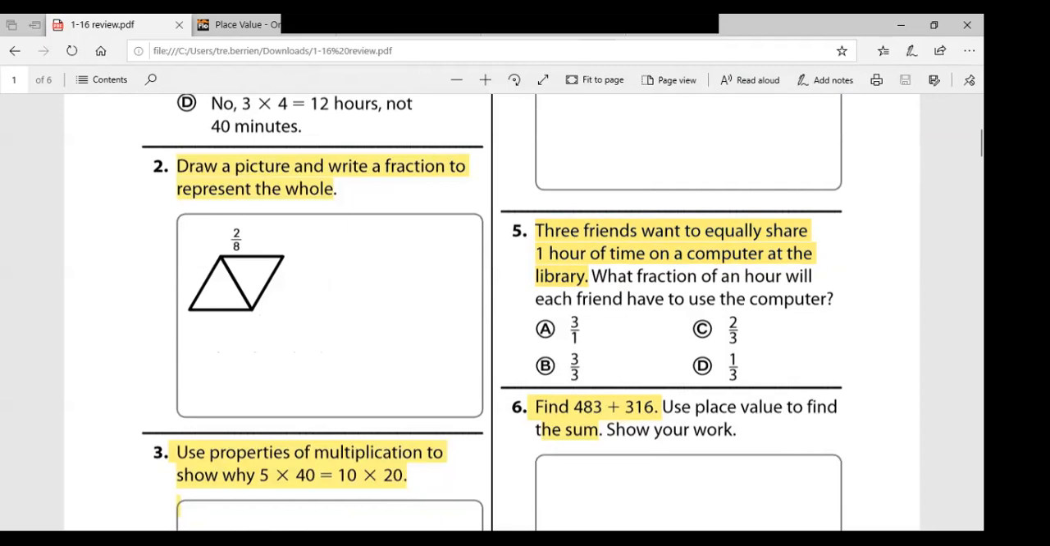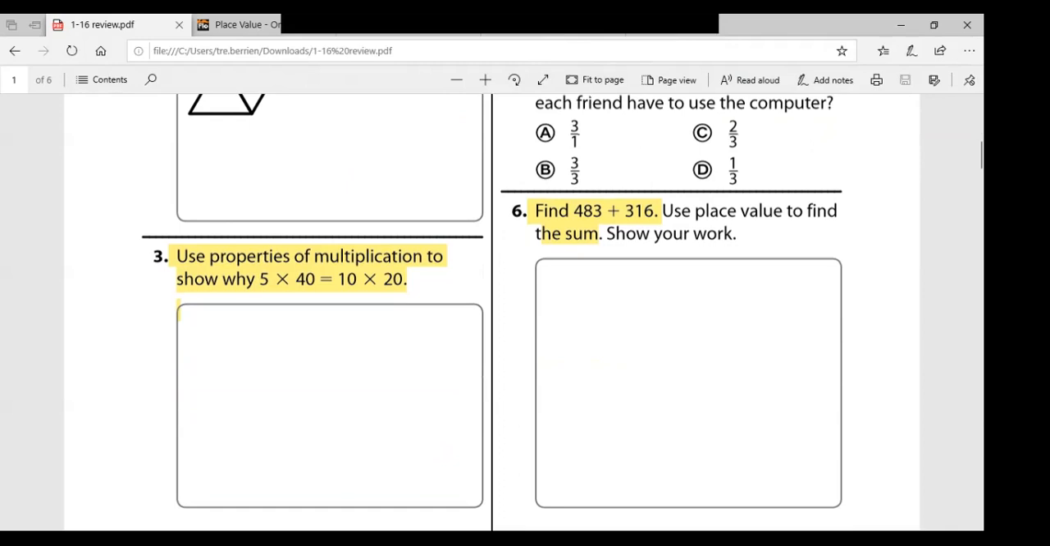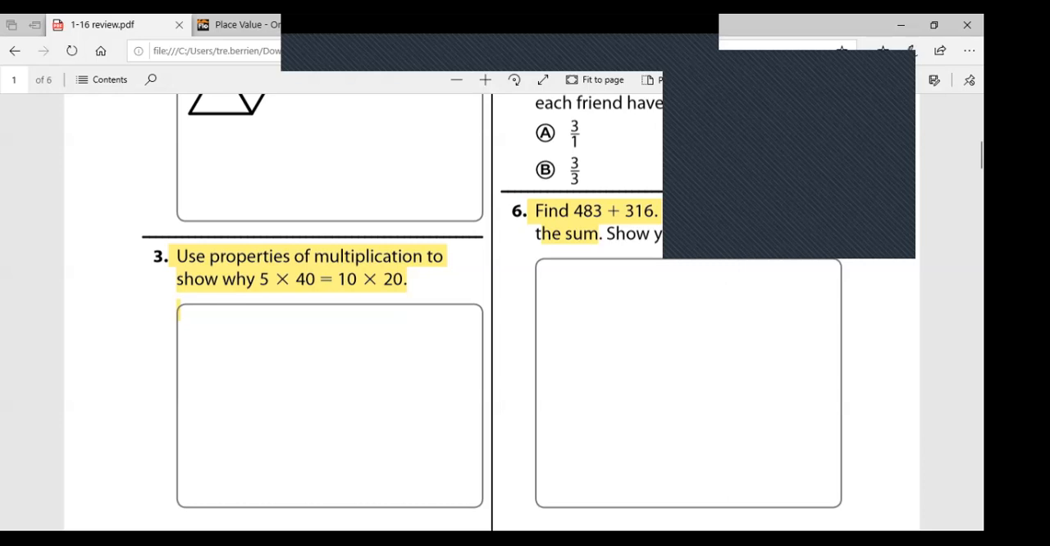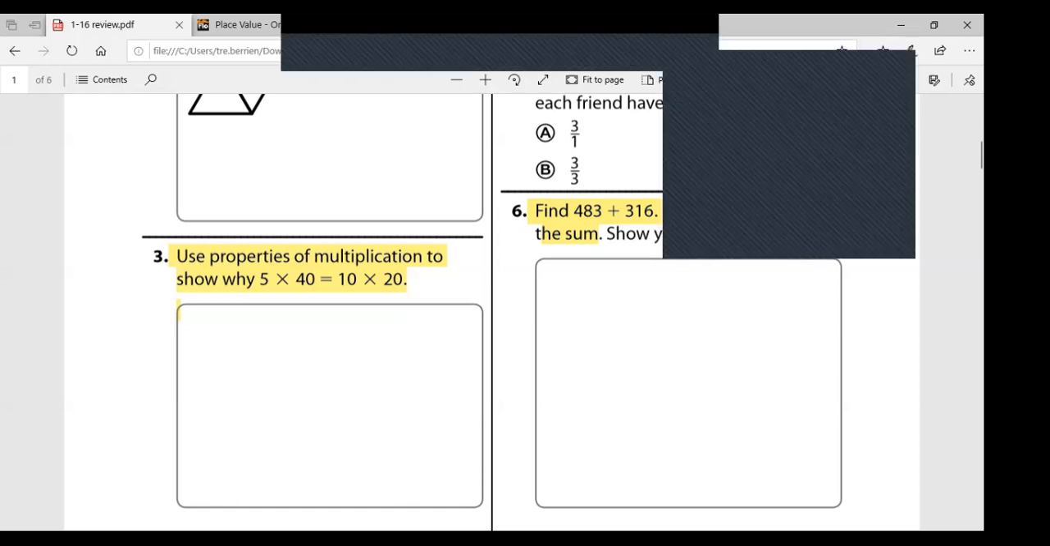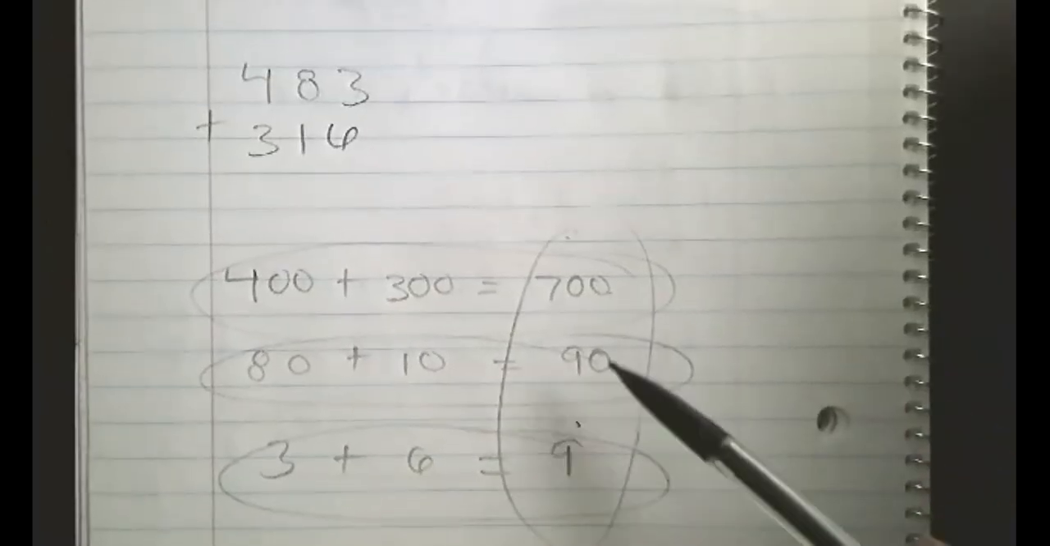Okay, all right. Number 6 says, find 483 plus 316, use place value to find the sum, show your work. Now we're going to save some time and just solve this problem. We know that the keyword sum means to use addition, as well as the plus sign that's given to you, okay? So we're going to solve this in addition. We're not going to use the place value. If you use place value, well done. We're going to save some time today. For those that did place value, I went ahead and put it right here.